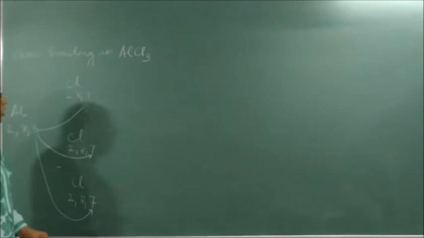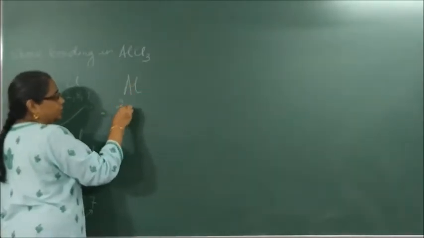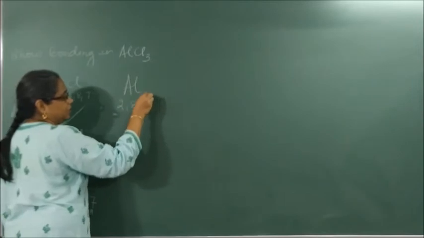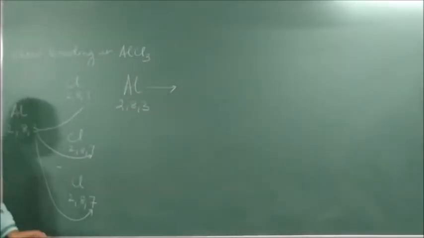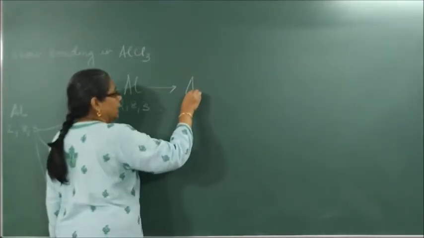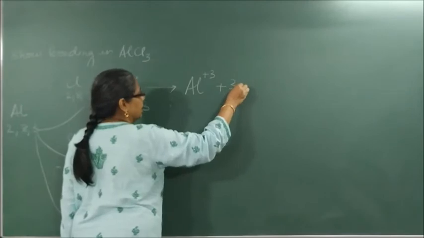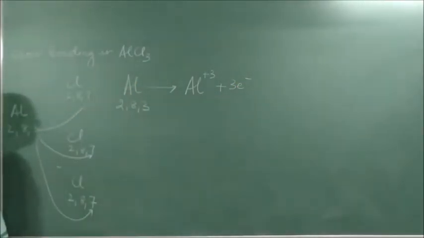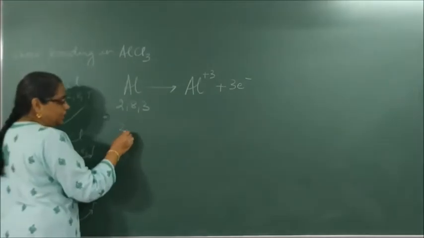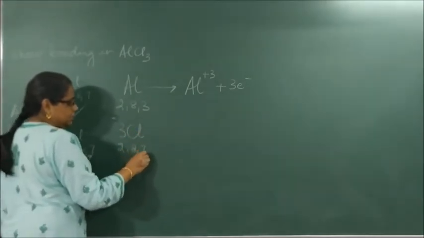First thing what we will write? Al. Al is 2, 8, 3. How many electrons does it lose? 3. So you write Al plus 3 plus 3 electrons. Correct? Now what? Cl. How many Cl? 3 Cl. 2, 8, 7.